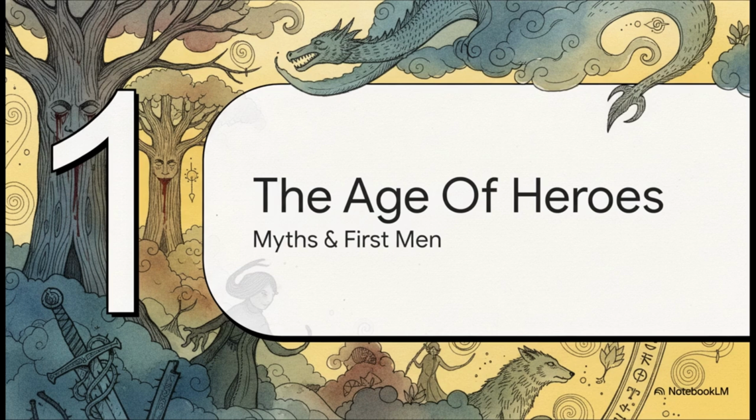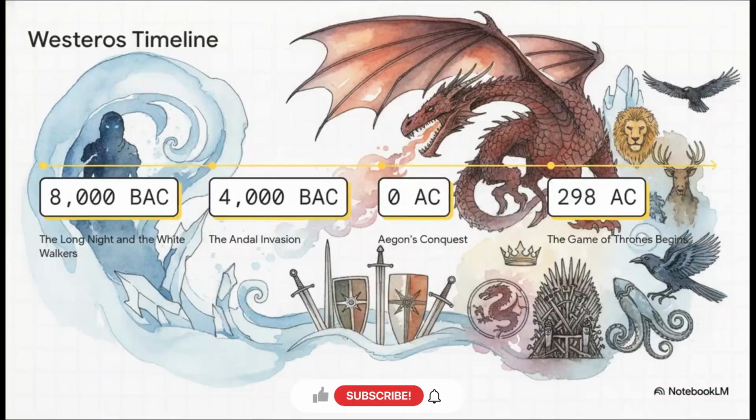Part 1. The Age of Heroes, Myths, Magic, and the First Men. Let's journey back thousands of years to an era of absolute myth and magic. Think of this history in broad, sweeping strokes, where thousands of years pass in a single breath. We're talking 8,000 years before Aegon's conquest, when the devastating Long Night hits, followed by the Andal invasions. Slowly, this vast timeline starts to narrow down, compressing centuries, until we hit the vivid, incredibly violent reality of 298 AC, the exact year our main story kicks off.